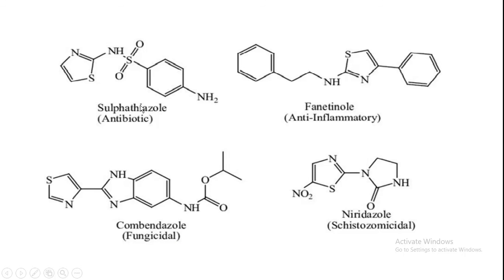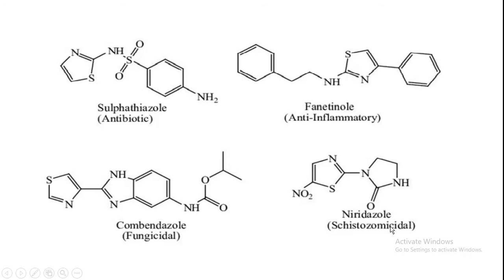Next, sulfathiazole. It is an antibiotic. Next point, phenylbutazone-type drug, an anti-inflammatory drug, but these are not used nowadays. These are the drugs which contain thiazole within their structure. Then next, cambendazole, which is a fungicidal. This also contains thiazole in its structure.